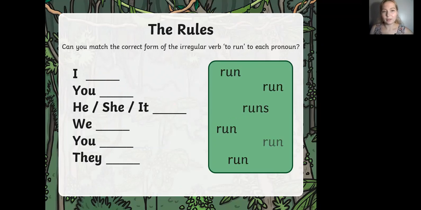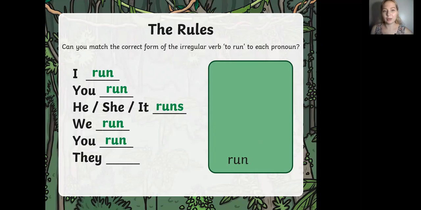Now I want you to pay attention to another thing, the auxiliary verbs that we have. So I do, you do, he, she, it does, we do, you do, they do. Now if we apply that as practice on one verb, we'll take run. What do we have to know about that? Basically, if we have do, we replace it with the infinitive form of the verb. In this case, it's going to be run.